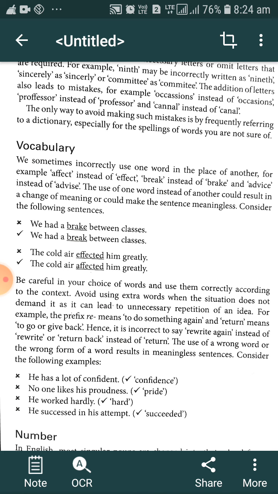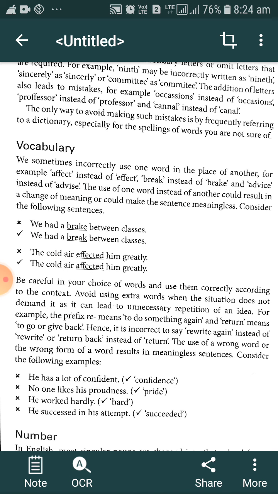Avoid using extra words when the situation does not demand it, as it can lead to unnecessary repetition of an idea. For example, the prefix re means to do something again. Rewrite means write again, and return means to go back or give back.